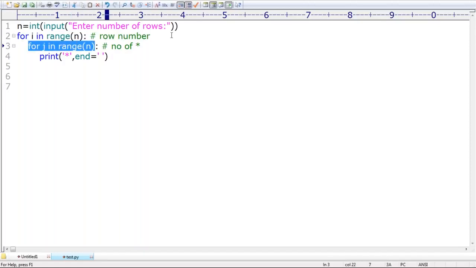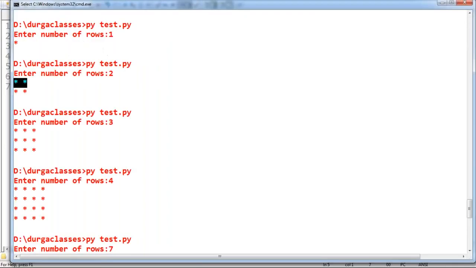Sir, if n is equal to 2, how many times is this for loop going to execute? 2 times. The outer loop will execute 2 times. Whenever the outer loop is executing, every time the inner loop is executing 2 times, and then automatically a star we have to print. Remember this one, sir. Observe that. Sir, have a look once.